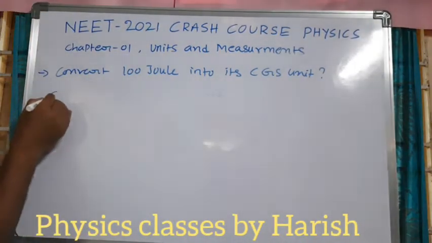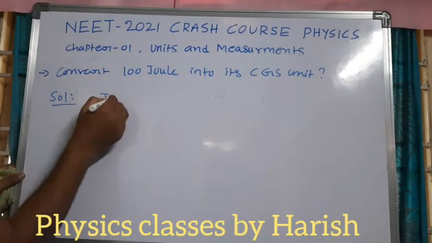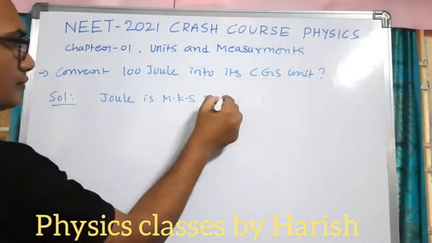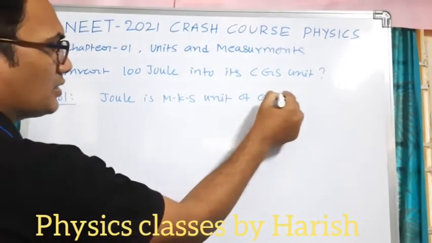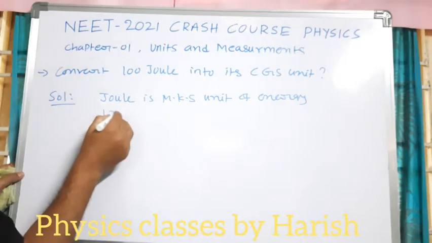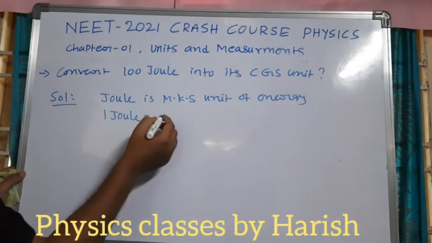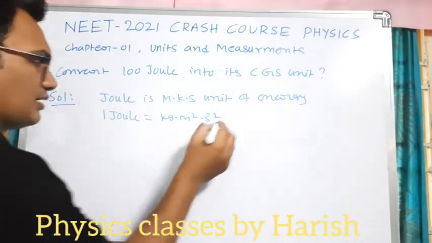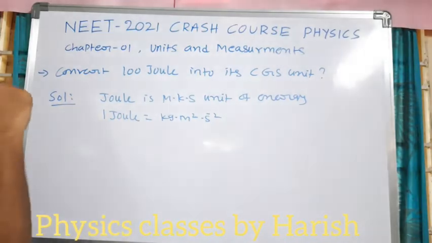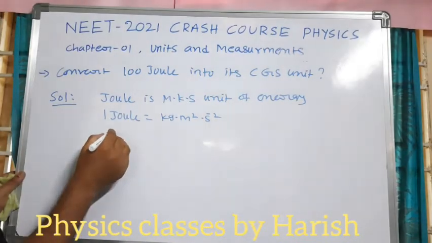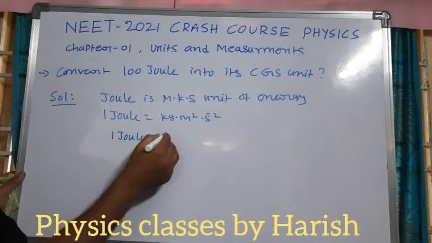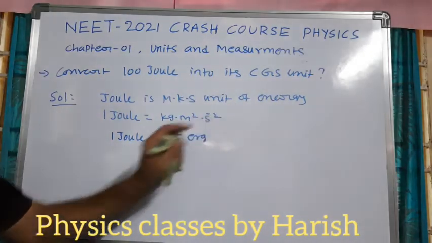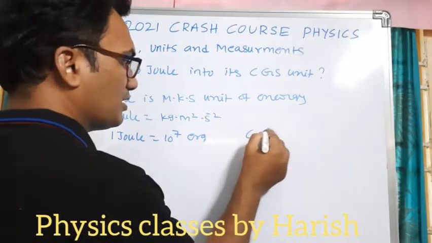Solution: here joule is the MKS unit of energy. 1 joule is equal to kg meter square second minus 2. Next we have to convert it to CGS. As we know the relation, 1 joule is equal to 10 power 7 erg, and erg is the CGS unit of energy.